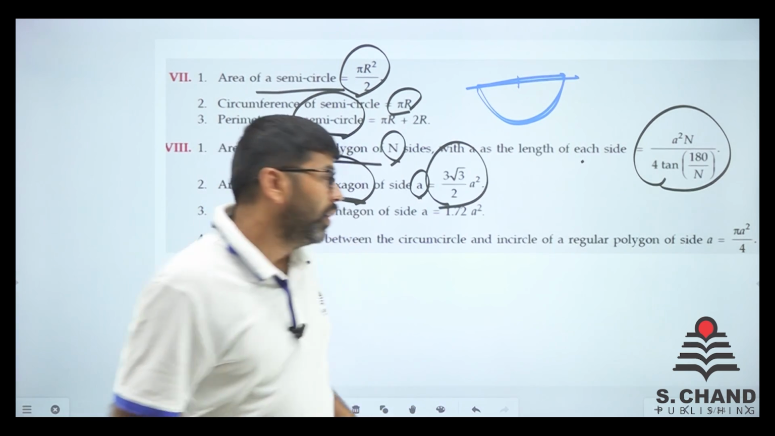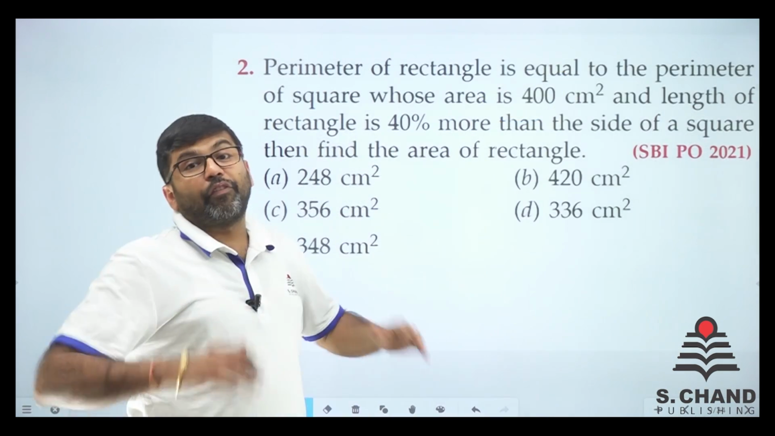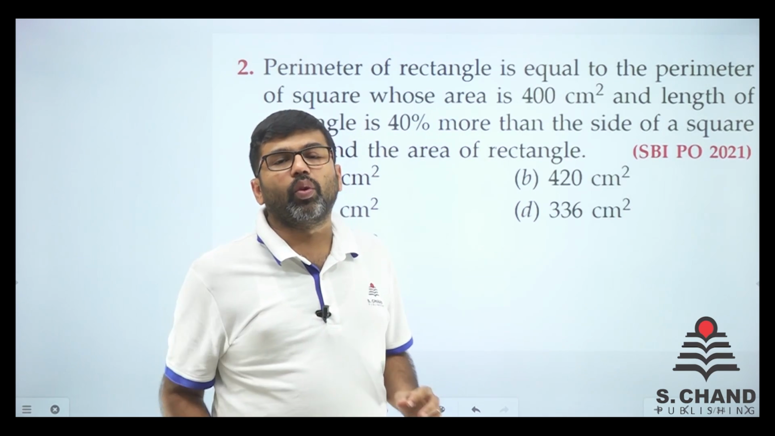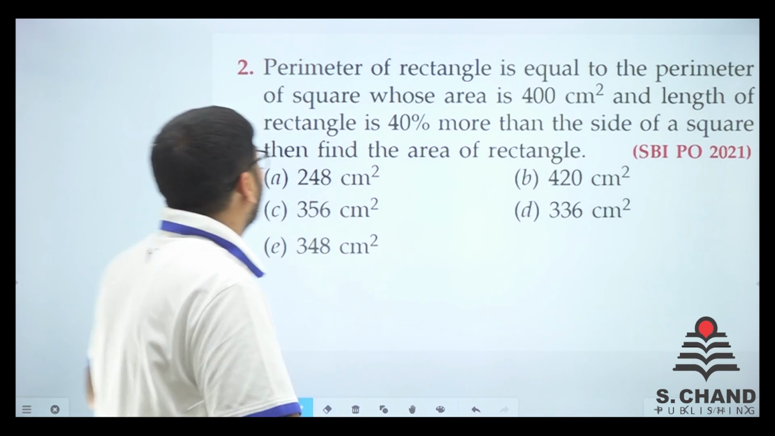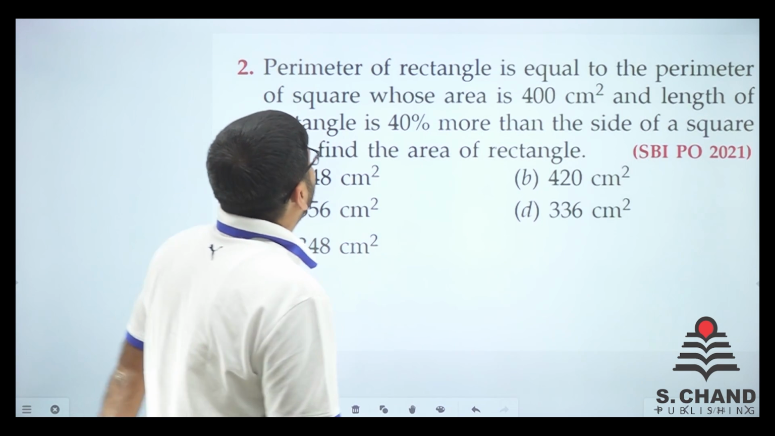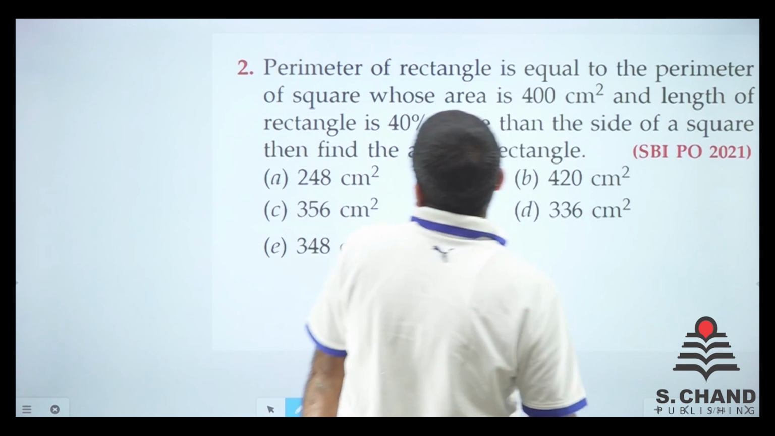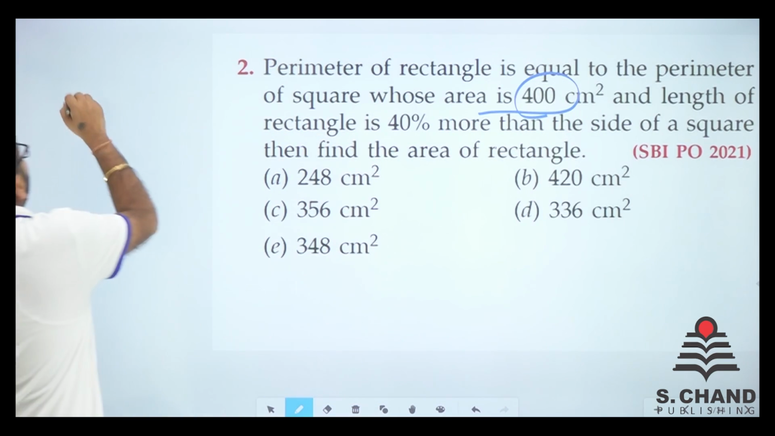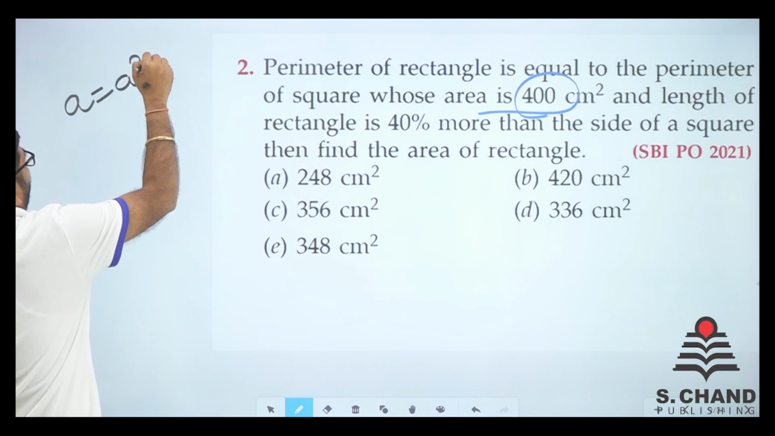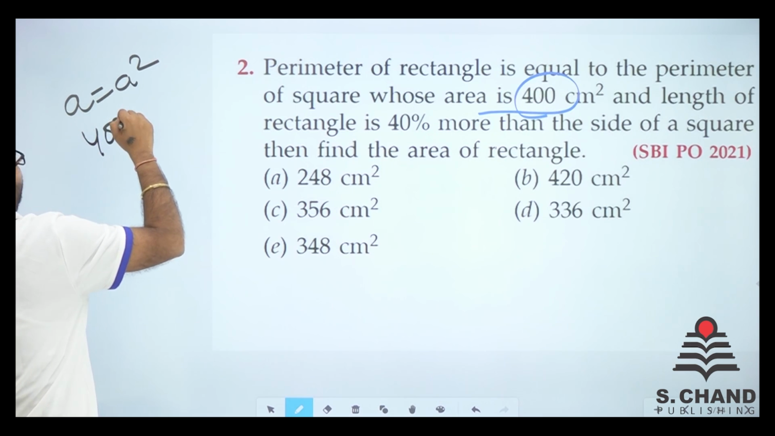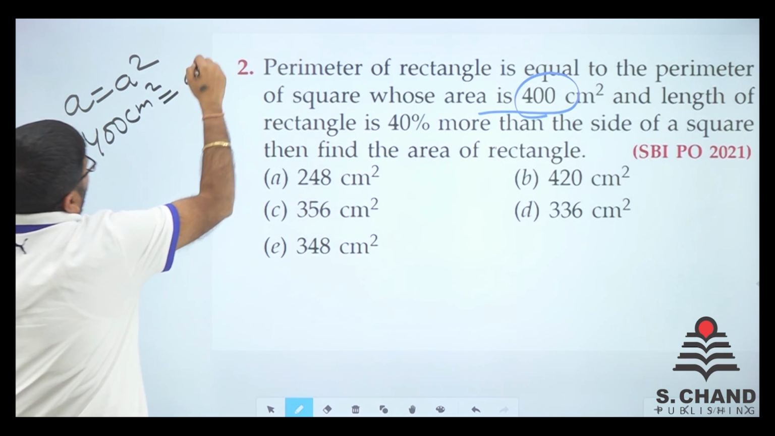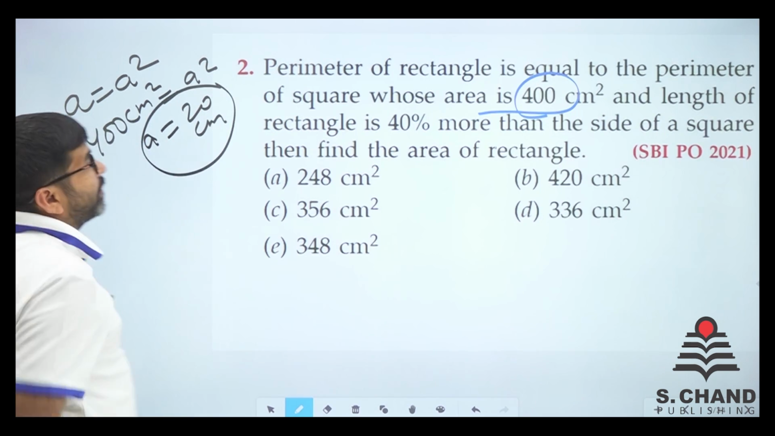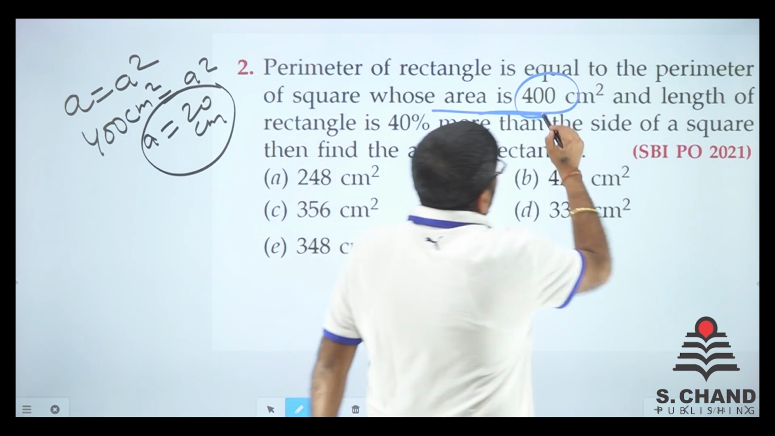Just remember them all. Okay, so let's do some questions. Finally we have arrived at the questions. Now let's do some questions and we'll show you how to do all of them. This is question number 2, where it says the perimeter of a rectangle is equal to the perimeter of a square whose area is 400 centimeter square. Area of a square is a square, so 400 centimeter square is a square. That means a is 20 centimeter, the side of the square.